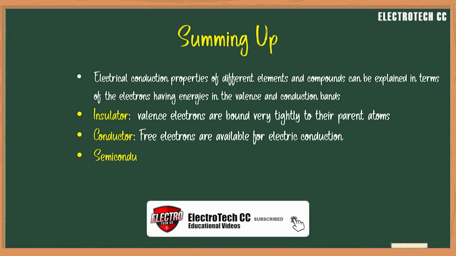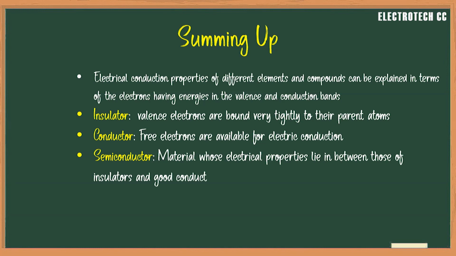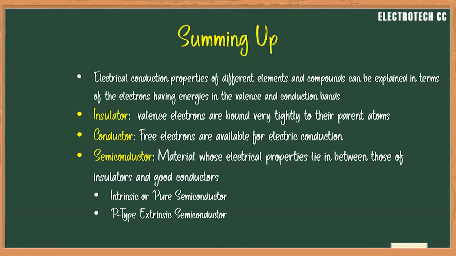And last, semiconductor material whose electrical property lies between those of insulators and good conductors. Semiconductor material can be classified into 2 different types, first extrinsic and second intrinsic. Extrinsic semiconductor material is further classified into N-type and P-type extrinsic semiconductor material.